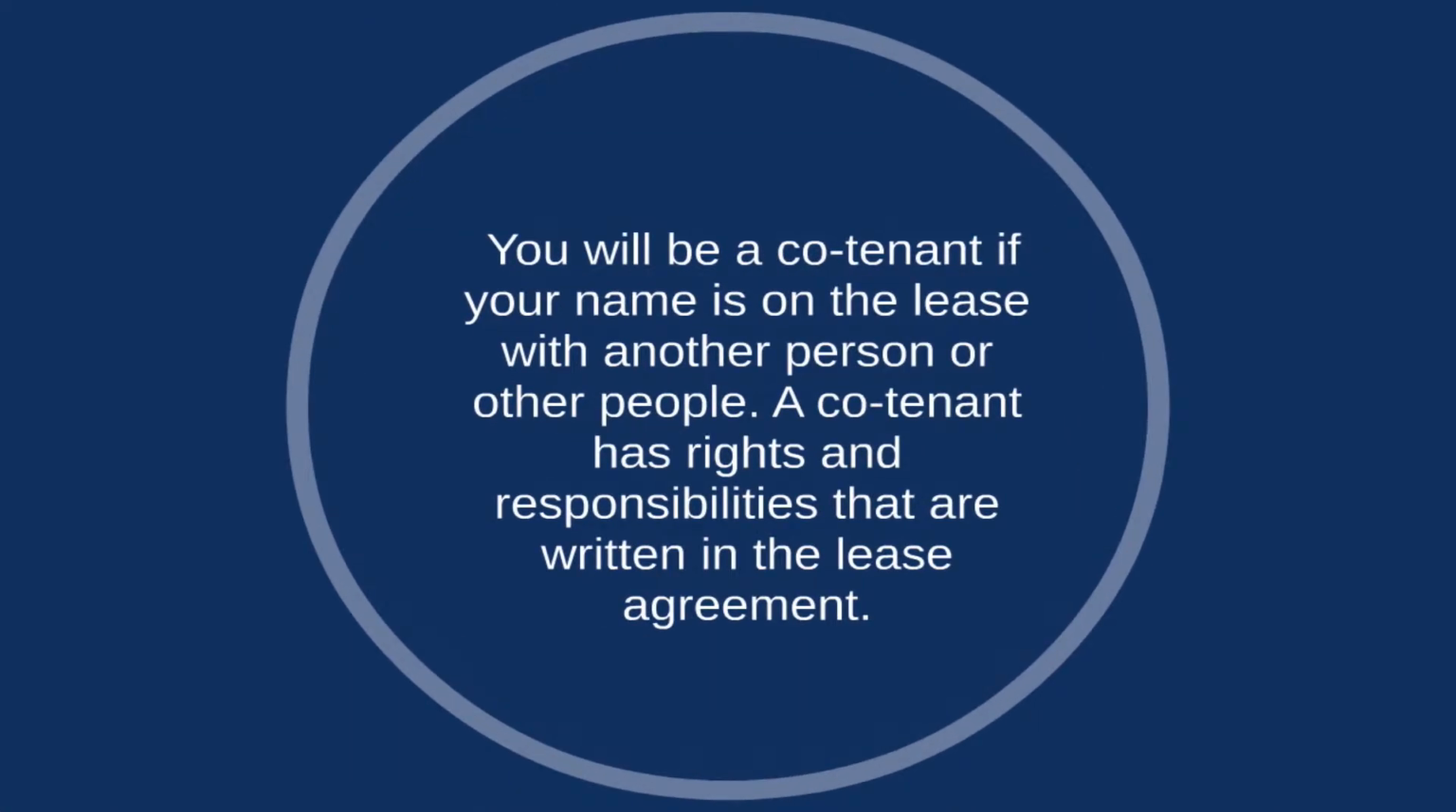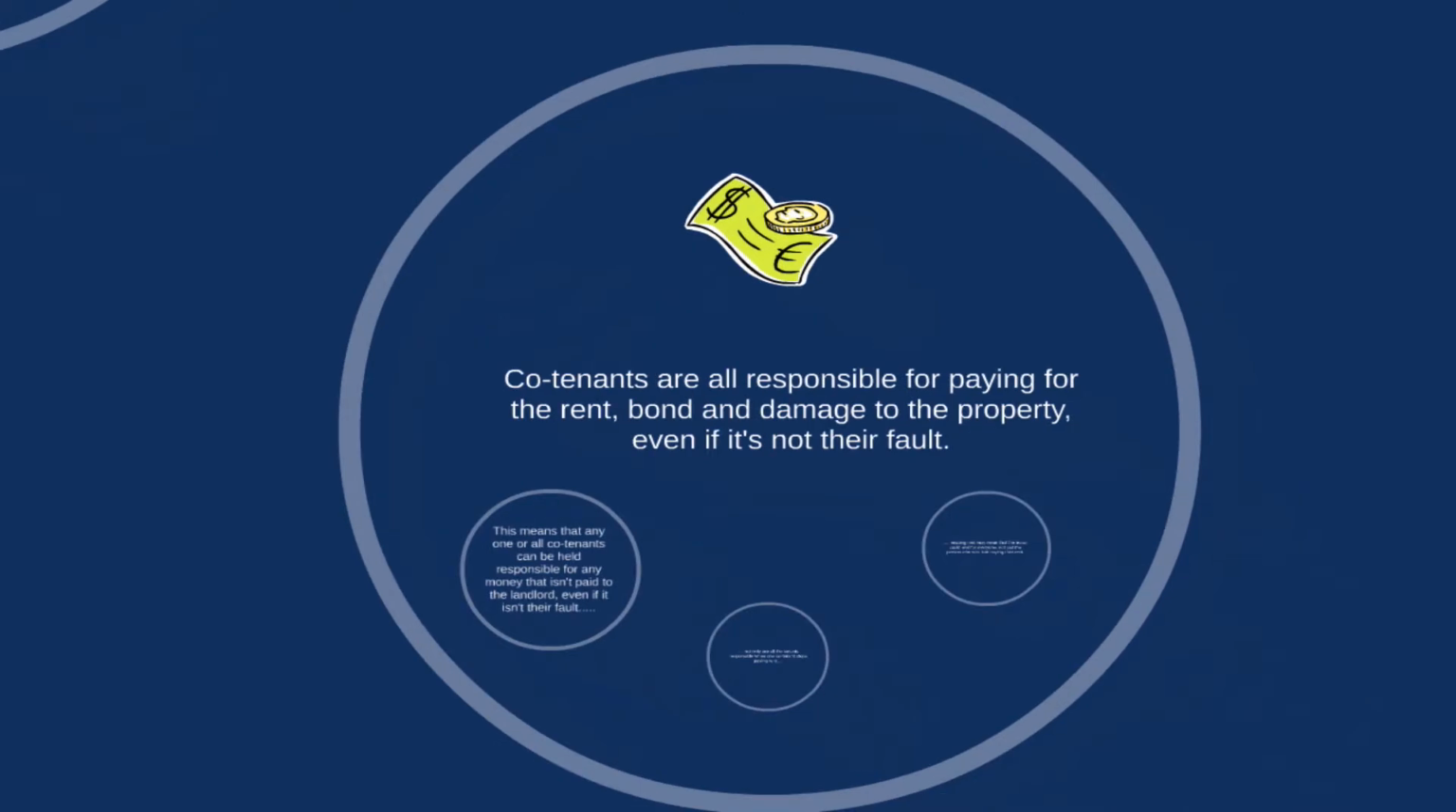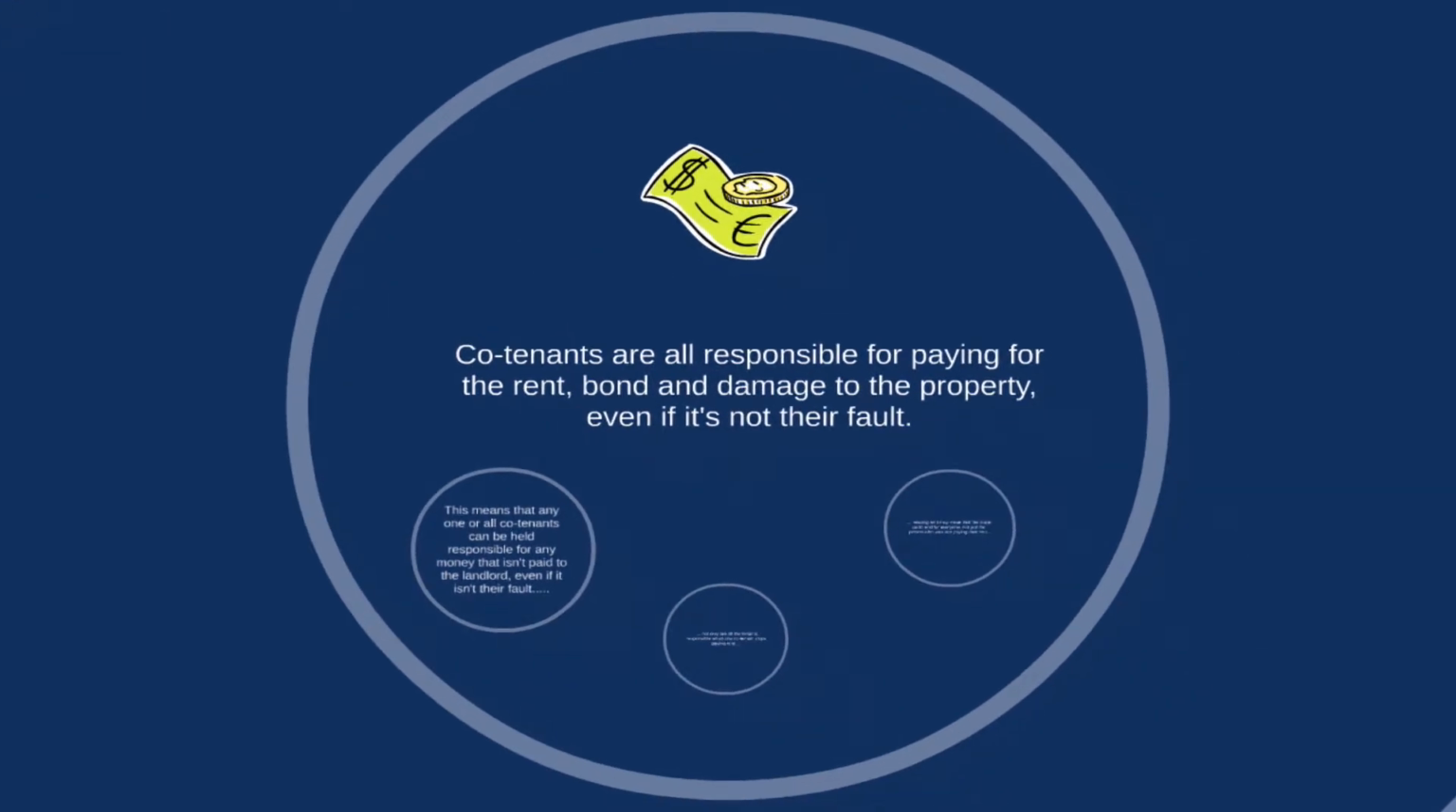A co-tenancy is when two or more tenants sign the lease. Each person's name will be on the lease and they each have to pay money for the bond. If you're a co-tenant, your name will be on the bond lodgement form. As a co-tenant, you're responsible for paying the rent, some of the bond, and will also be responsible for any damage to the property.